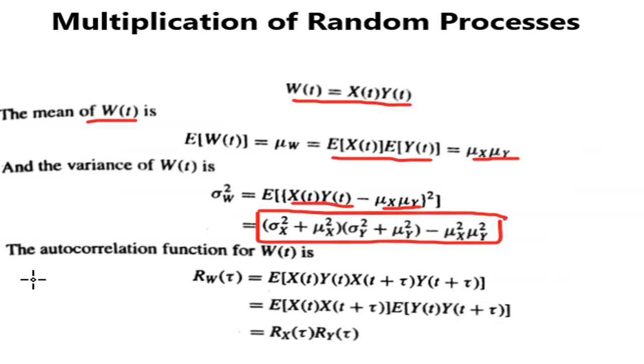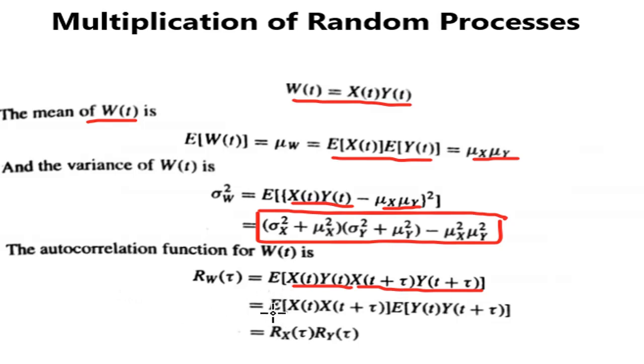Next is the autocorrelation function. For autocorrelation function, we have Rw of tau is equal to expected value of w of t multiplied by w of t plus tau. W of t is x of t, y of t, and w of t plus tau can be written as x of t plus tau multiplied by y of t plus tau. Now rearrange this term and apply the expectation operator.